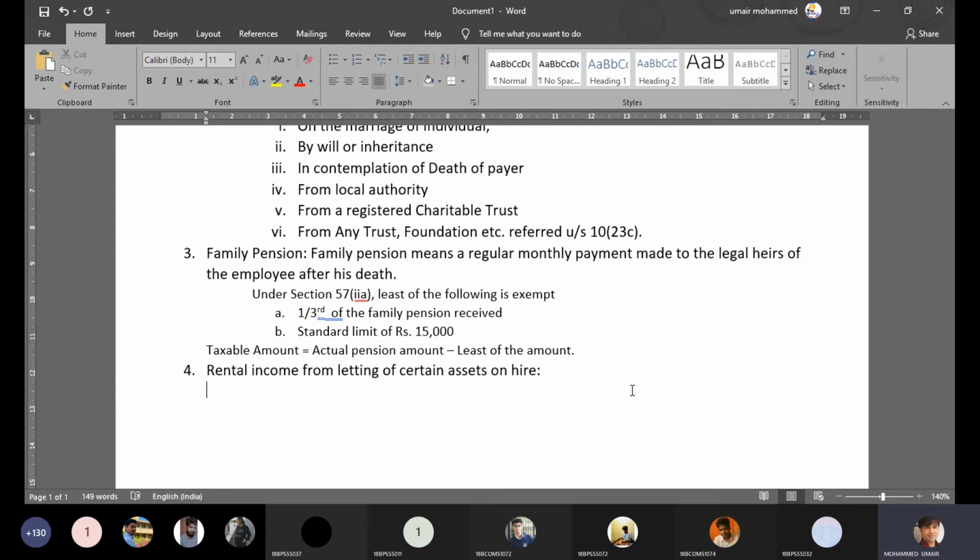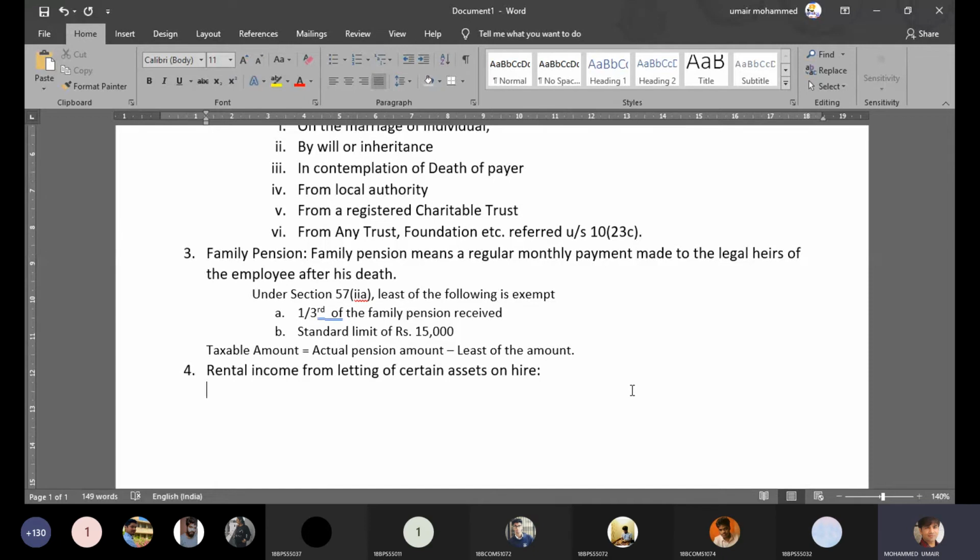So the rent what you receive from your neighbor for letting this generator on hire can't be taxed under the head income from business because this is not your business. If you're into the business of giving generators on hire, then it's okay. It is taxable under the head business. But this is not the case. You are not doing a business of letting things on hire, right? It's your non-routine transaction. Somehow you're doing this.